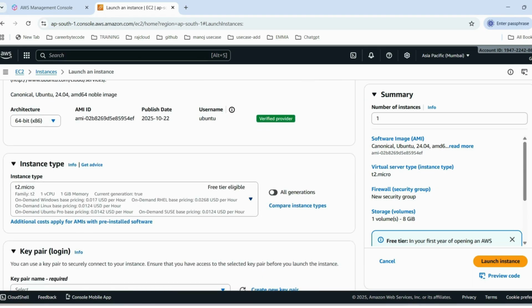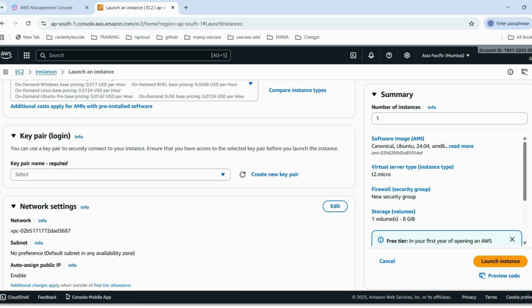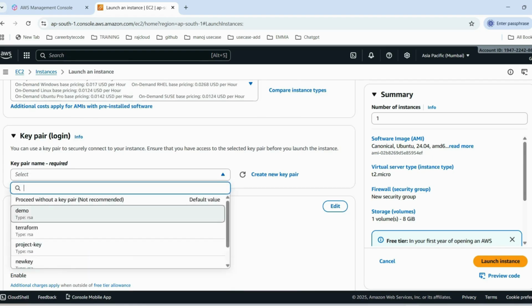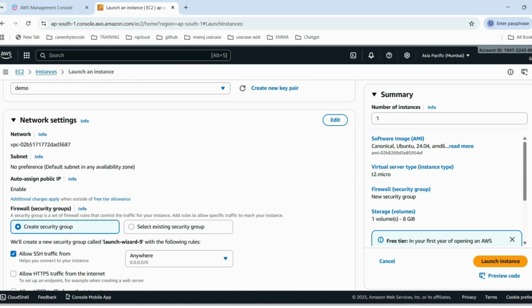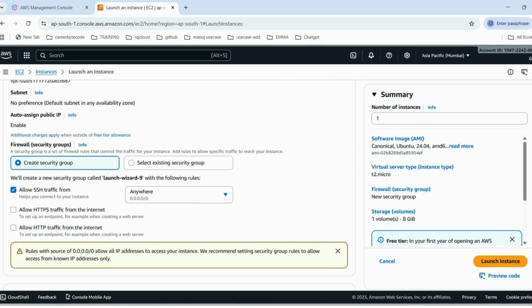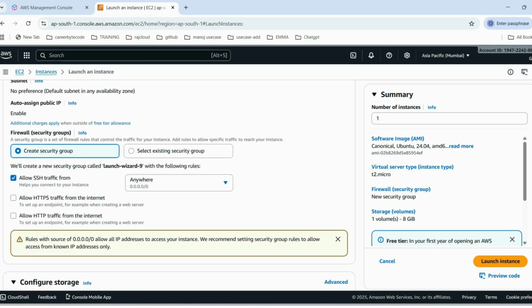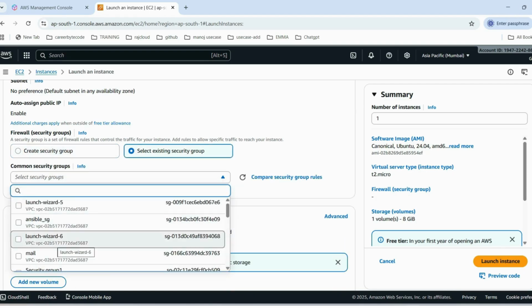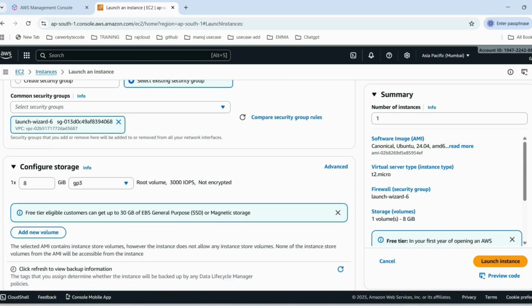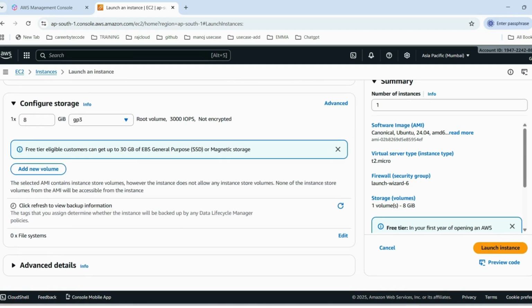Then the instance type is t2.micro. For the key pair, I'm going to choose the existing one, that is demo. If you want to create a new key pair, you can create one. Then the VPC is the default one. Then for the security group, I'm going to select the existing one. If you want to create a new security group, you can create one. That launch-wizard-6 is my existing one.